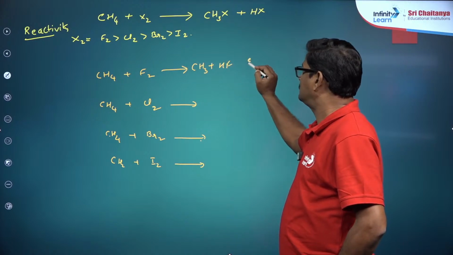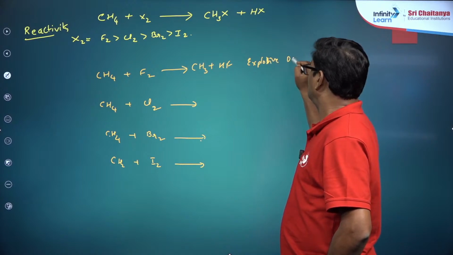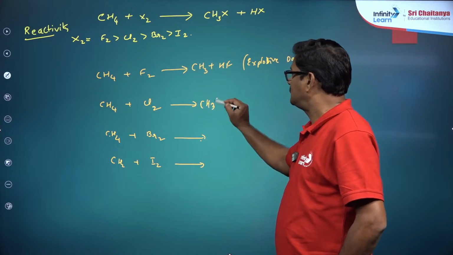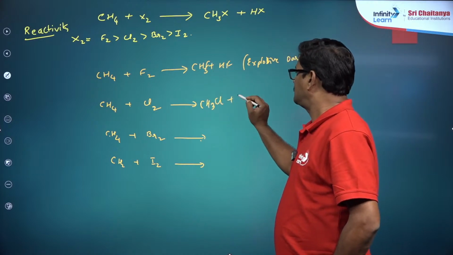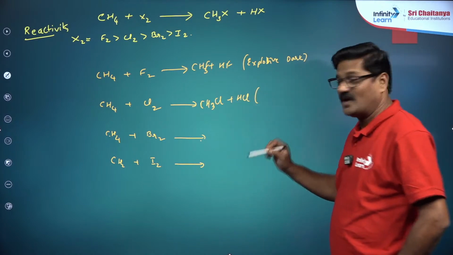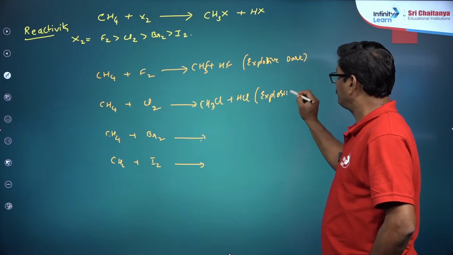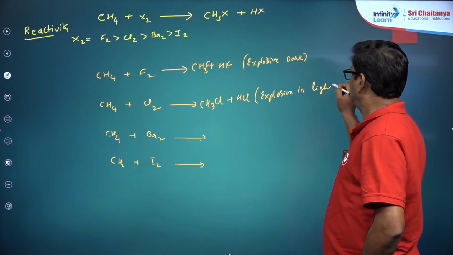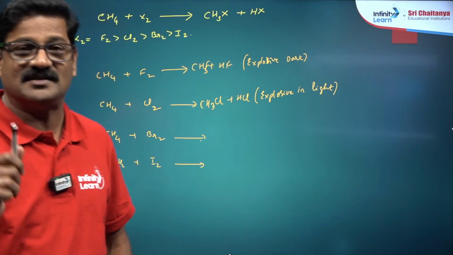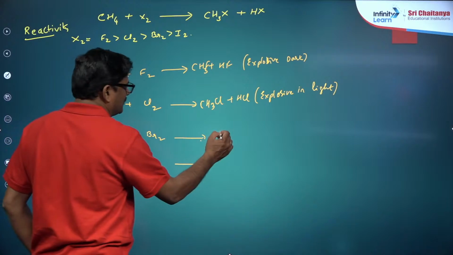You know this reaction is explosive even in the dark. When you talk about this one, it is going to give rise to CH3Cl plus HCl, and in the dark the reaction does not take place, or is slow, and in the presence of light it is going to be explosive. So these live classes give each and every point that is going to be discussed from the NCERT line by line. Okay? Now you are going to say methyl bromide